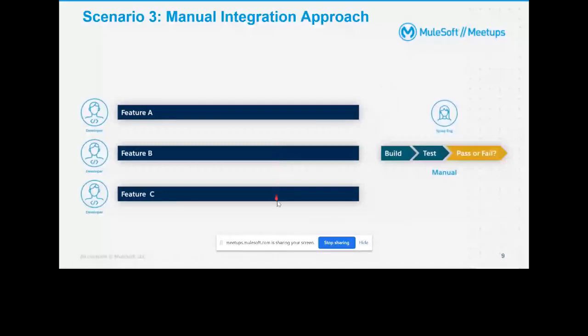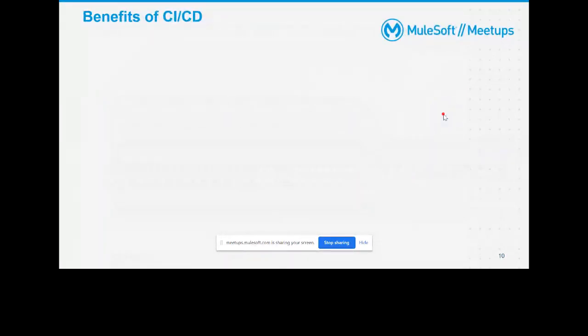As I said, it's a big project, right? So integrating that part will be hell for the sysops teams. So these are the pain points. Then we'll see how CI/CD helps us in increasing productivity and avoiding that frustration for developers and DevOps teams.